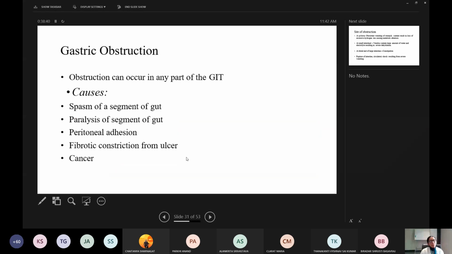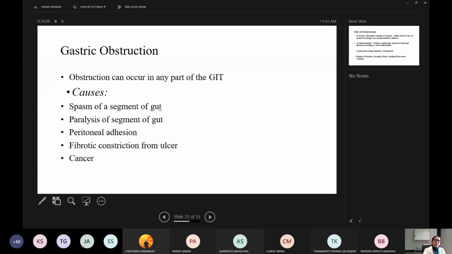Obstruction can occur in any part of the GIT. The causes are spasm of a segment of the gut, paralysis of a segment of the gut, peritoneal adhesion, fibrotic constriction from an ulcer, and carcinoma of any part of the GIT. So in general, these are the causes of gastrointestinal obstruction.